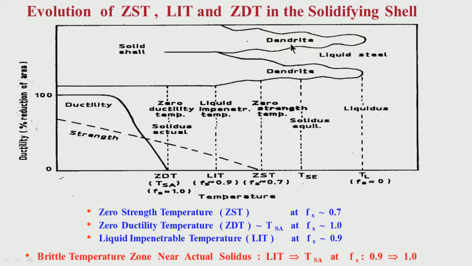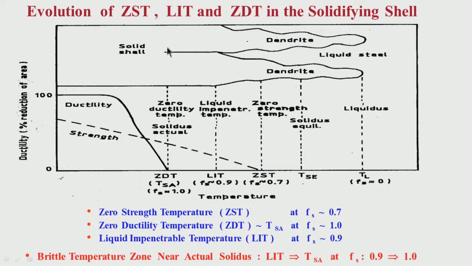These are the dendrites which form during solidification. Look at here, this is the liquidus temperature, that means solidification is starting at this temperature. So this is liquidus TL, solid fraction Fs is 0. As you are going down the caster, the solid shell is increasing slowly. So we have dendrites, so this area is basically the liquid plus solid zone, because you have solid dendrites, you have liquid also.